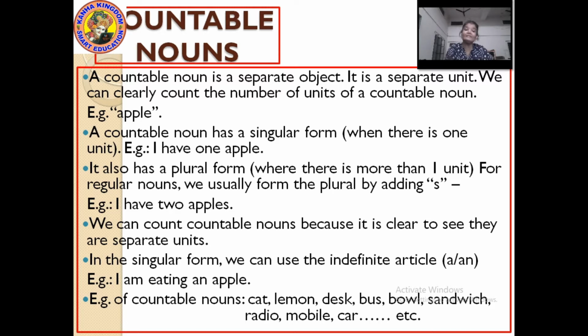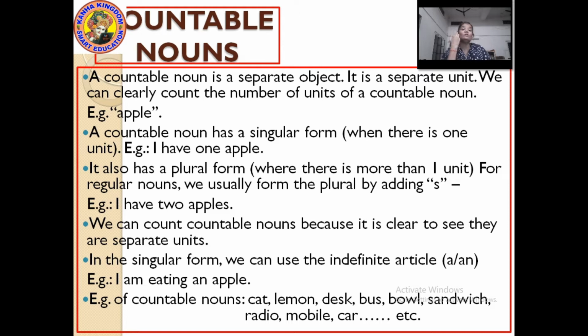It means countable nouns have a singular form when there is one unit. If the unit of a noun can be counted, it is a countable noun. A countable noun has a singular form when there is only one unit.